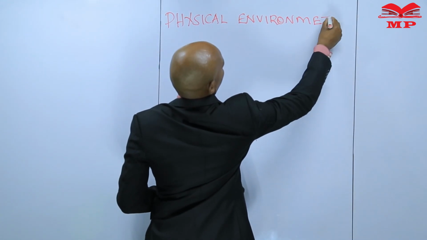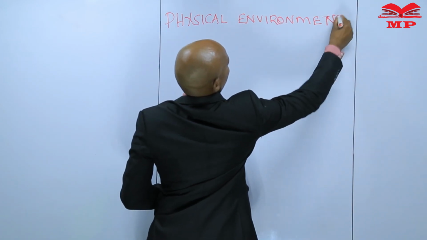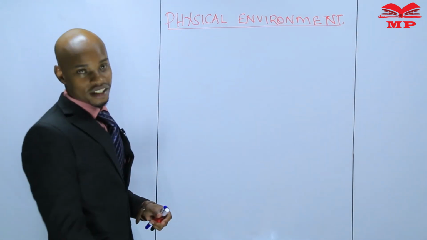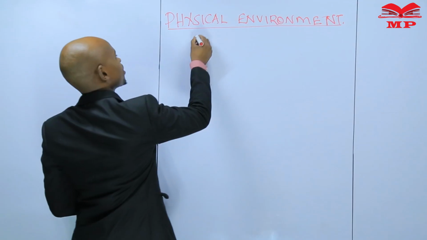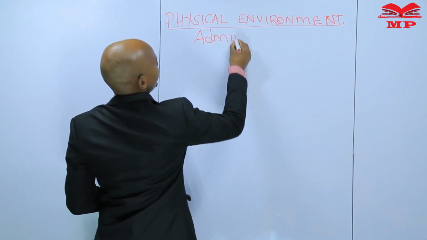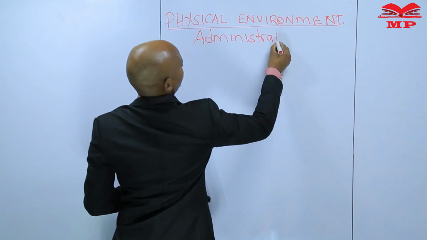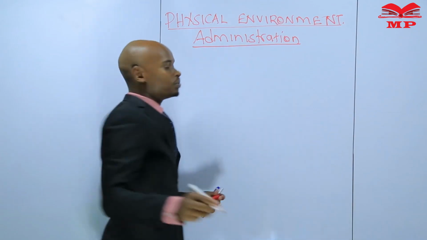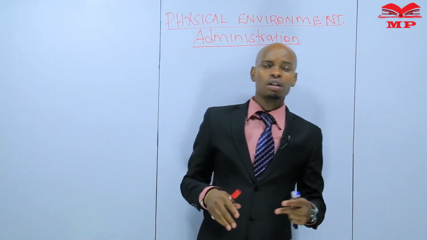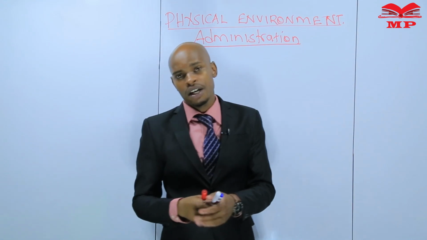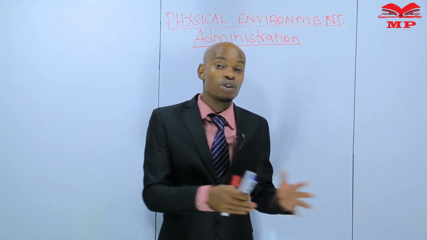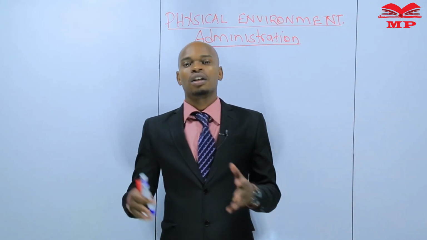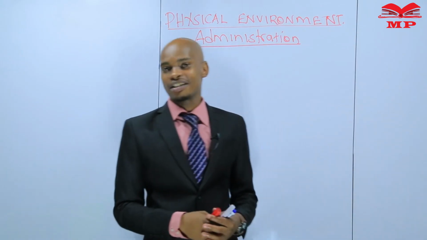We are still in physical environment. And in today's session, we shall be majoring on administration. What do I mean by administration? Administration in a map means who's in charge of that area. Remember, each area has to have somebody who is in charge. And those people who are in charge of areas of given jurisdiction, we call them administrators.